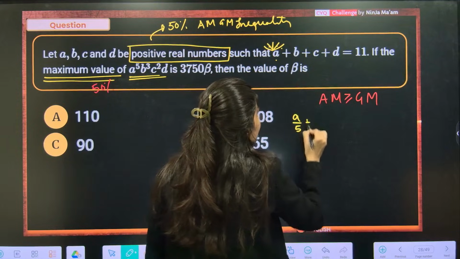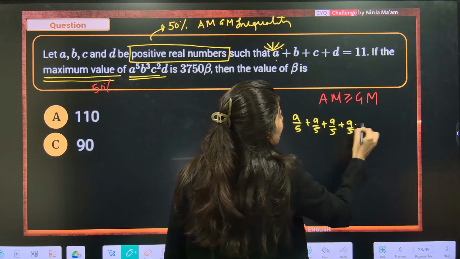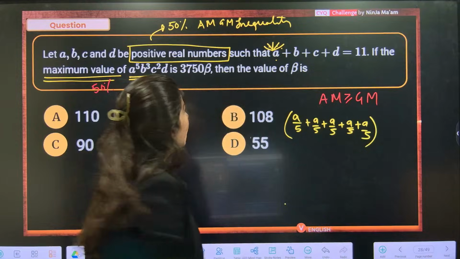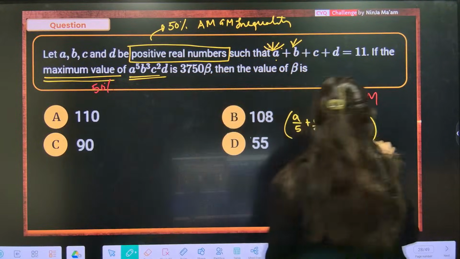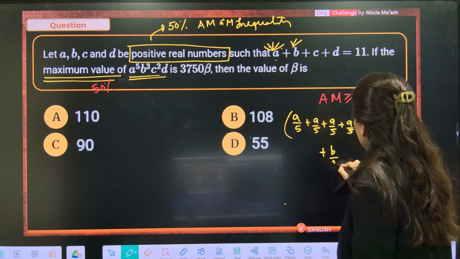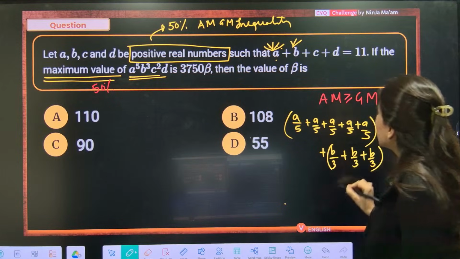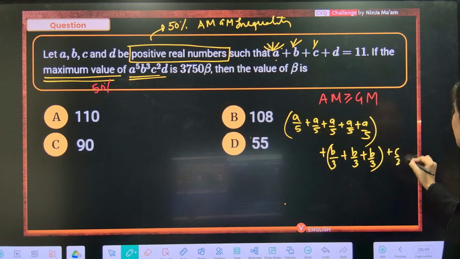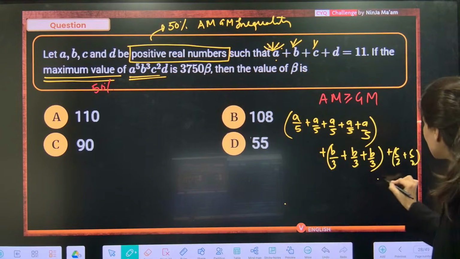So A by 5 plus A by 5 plus A by 5 plus A by 5 plus A by 5, 1, 2, 3, 4, 5, five times. Now B cube, so B will be divided into 3 equal parts. So plus B by 3 plus B by 3 plus B by 3. C will be divided into 2 equal parts, so plus C by 2 plus C by 2. And eventually D is just 1, so D will be just like this.